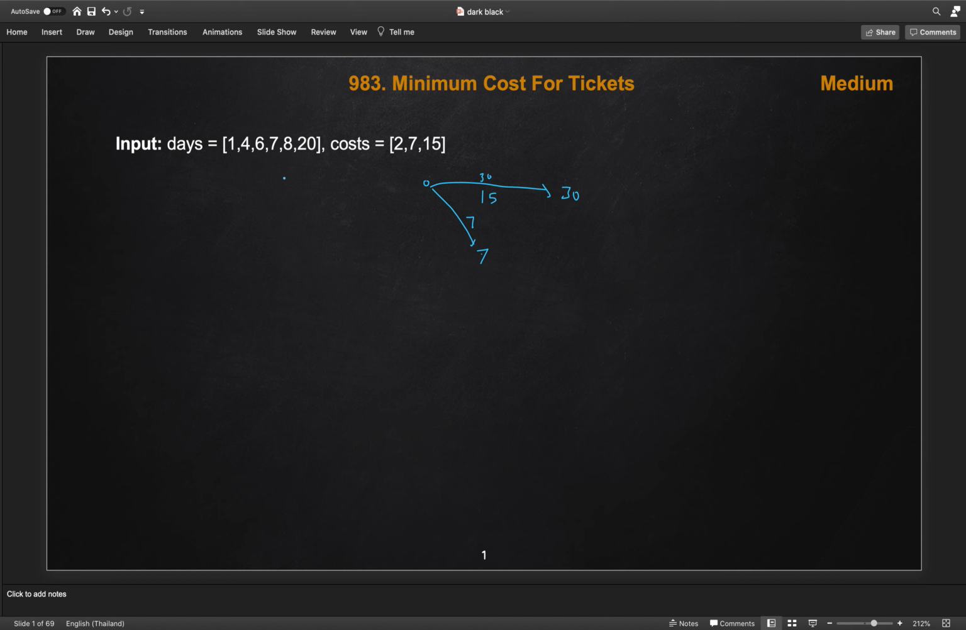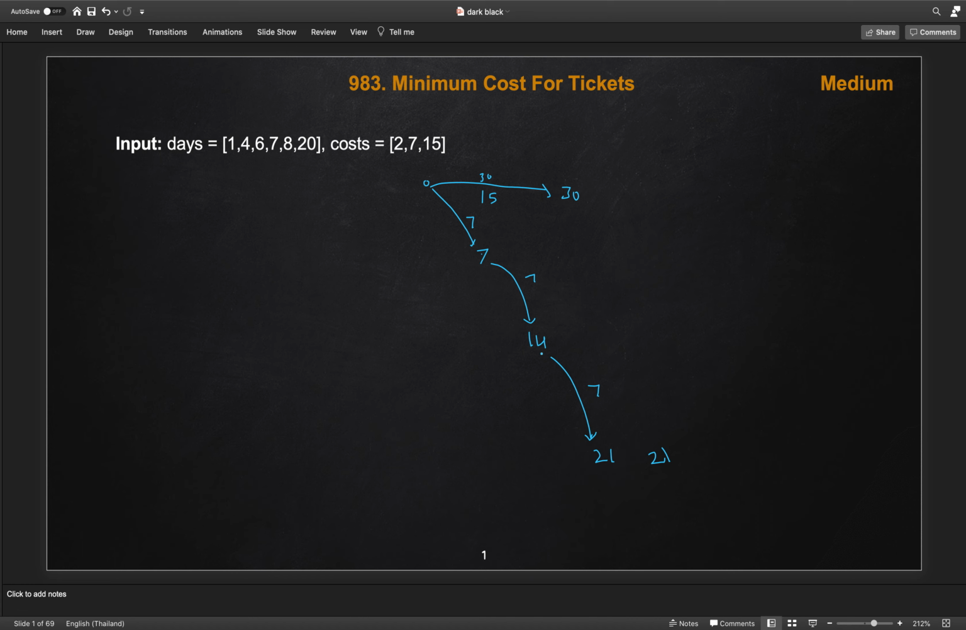Then for traveling on day 8, we can take another 7-day pass, and we can go till 14. This will cost us 7 again. Then we take another 7-day pass, which costs 7 again, and it will reach till 21. So by buying three 7-day passes, every 7 days, we can travel. This will cost us a total of 21, which is even worse than 15.